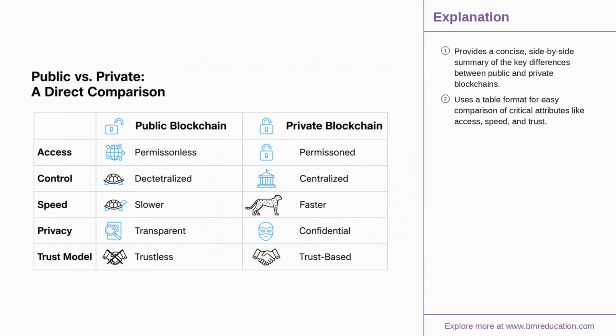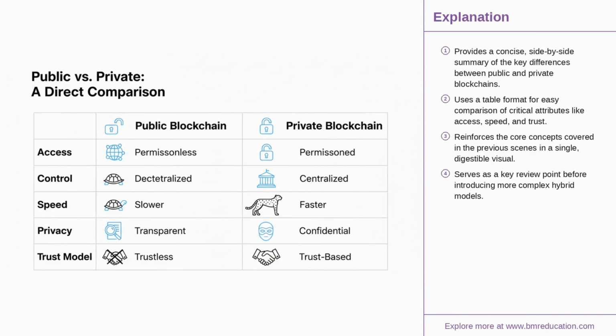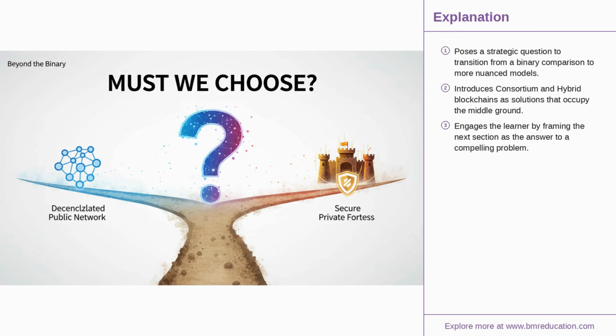So we have the open, decentralized world of public blockchains and the closed, efficient world of private ones. Let's place them side by side for a direct comparison across the most important attributes to make their distinct DNA crystal clear. This clear divide between public and private raises an important question. Must we choose between decentralization and performance? What if an organization needs both? This leads us to the middle ground, consortium and hybrid blockchains, which aim to combine the best of both worlds.